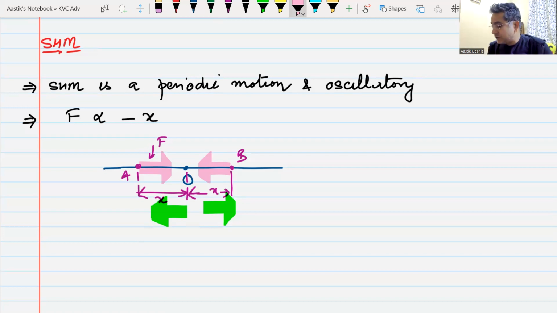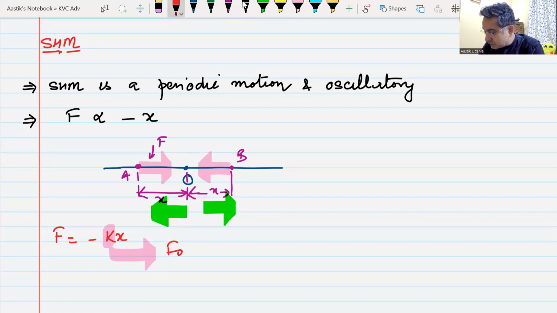Force is proportional to minus x, or you can write this force as minus kx, where k is known as the spring constant. No, we are not going to call it the spring constant. This k is known as the force constant of the SHM.